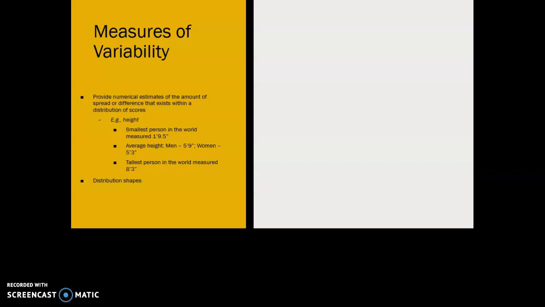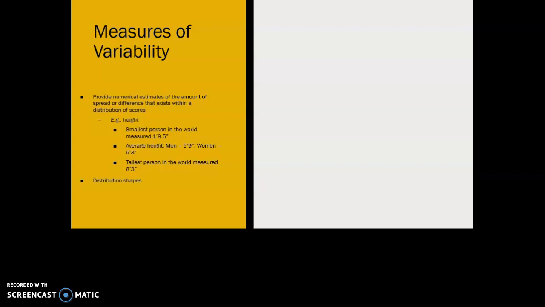So let's give an example. Let's just think about what does the variability of heights in the world look like? So as you can see in this example, I went online and I found out that the smallest person who ever lived in the world measured 1 foot 9.5 inches. It's pretty small, right? So just under 2 feet. The tallest person who is currently alive right now measures 8 feet and 3 inches. So there is nearly 6 foot difference, nearly the entire height of a very tall person between the smallest person and the tallest person who have ever lived.